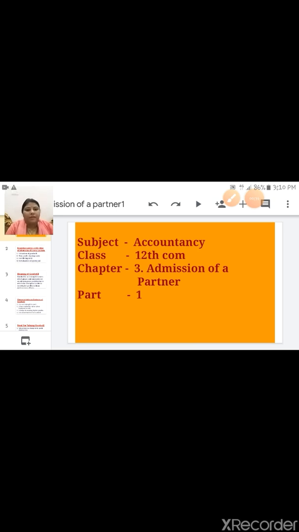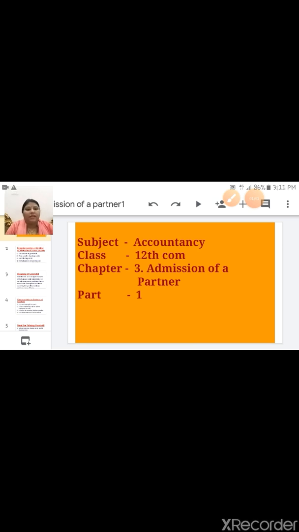The first chapter is not-for-profit organization, in which you have completed the topics receipt and payment account, income and expenditure account, calculation of subscription, calculation of amount of consumable items and capital fund.